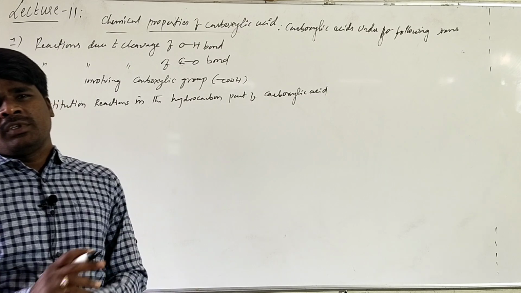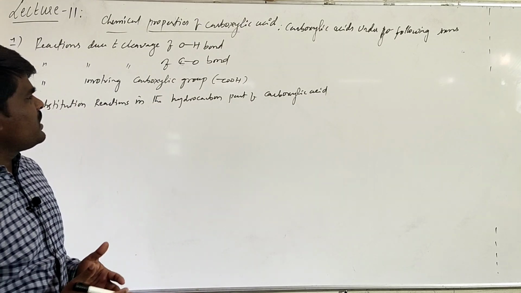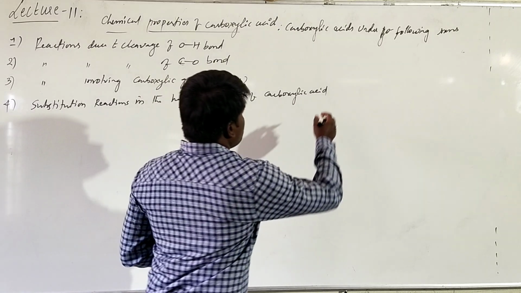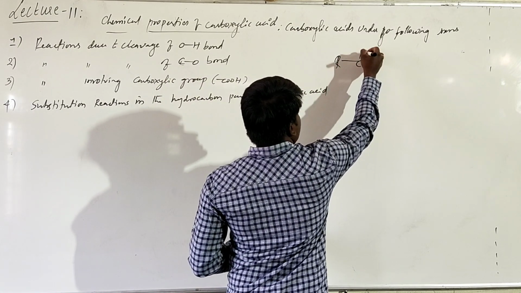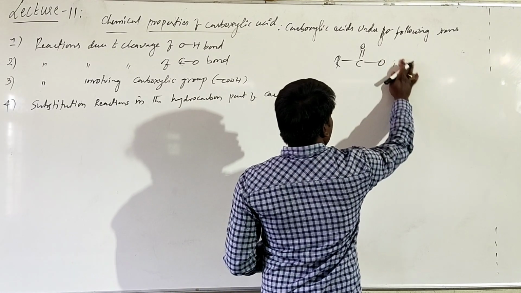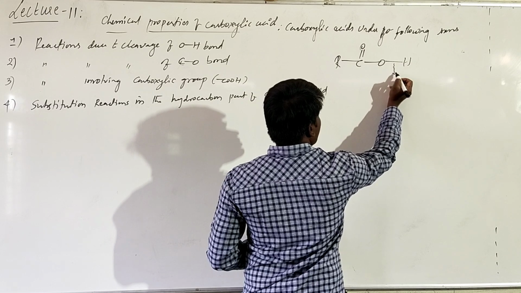or based on the group that is taking part in the chemical change. So these are being classified into 4 types. The first type is called reactions due to the breakage of, okay, basically you know that here this is the general representation of a carboxylic group. Here it may participate while undergoing chemical change. This bond may be broken.